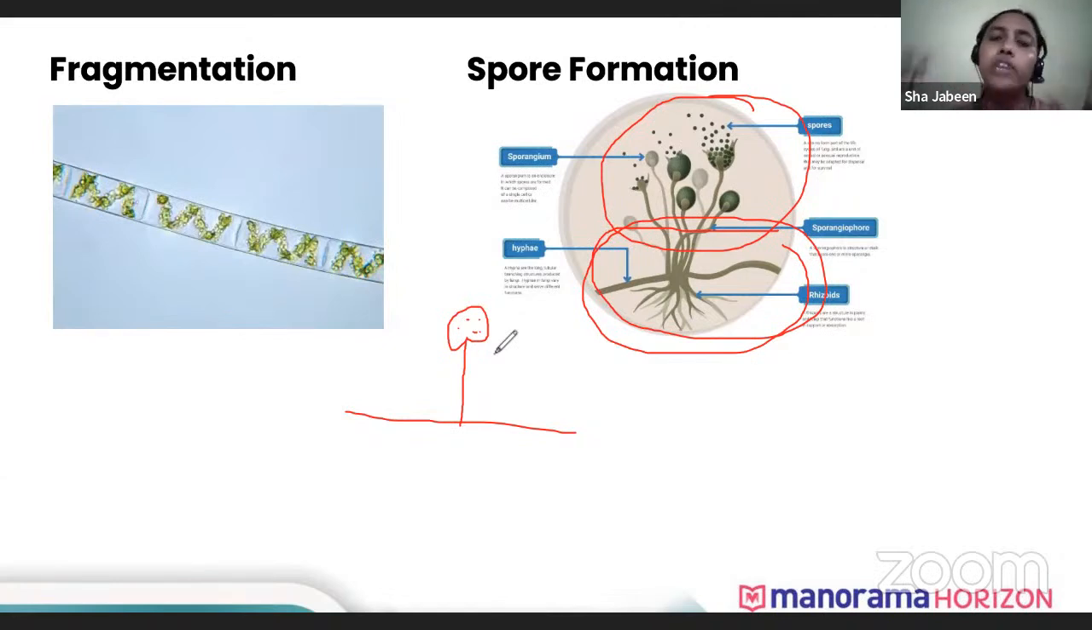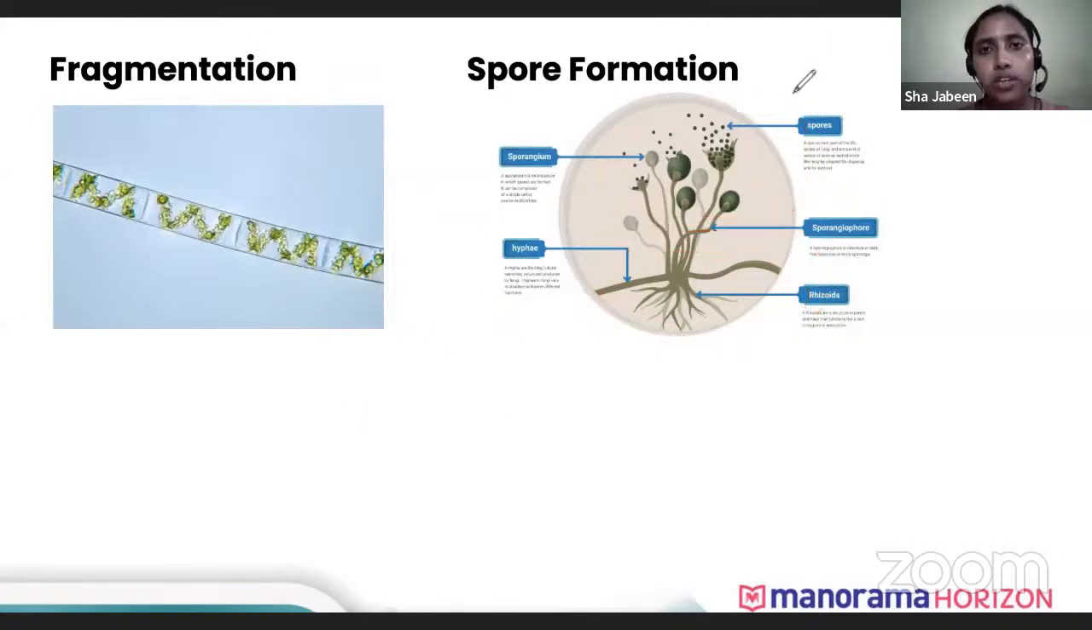Each spore will give rise to a new fungus. So here also we are seeing only one parent and the spores are formed. Okay, so this is also a type of asexual reproduction.